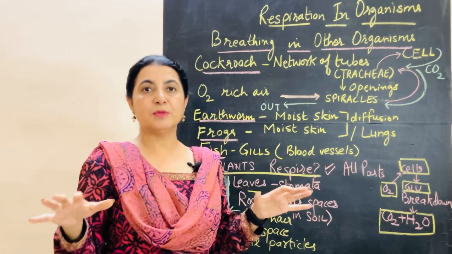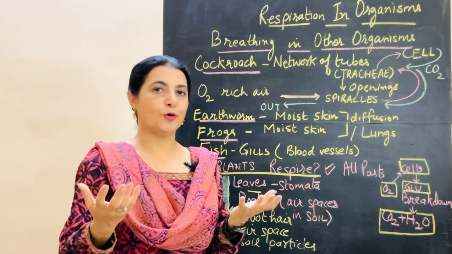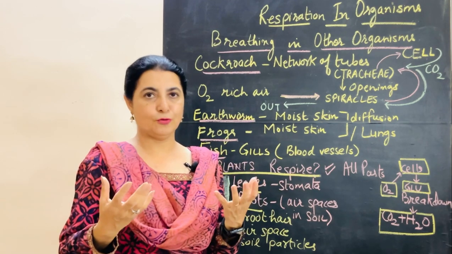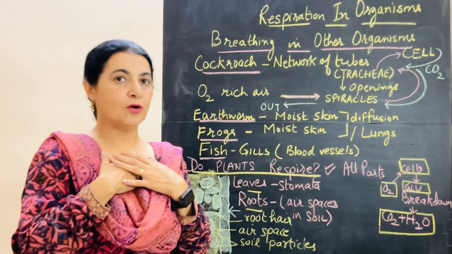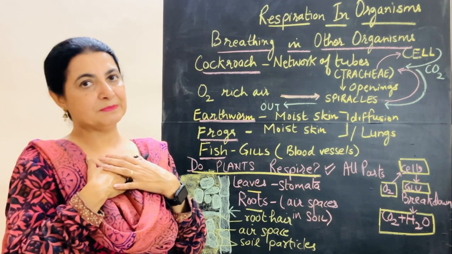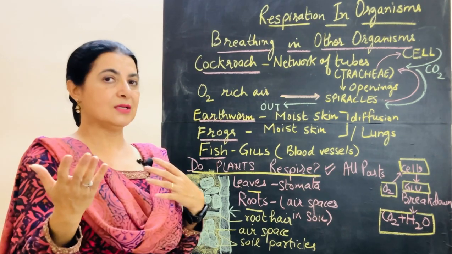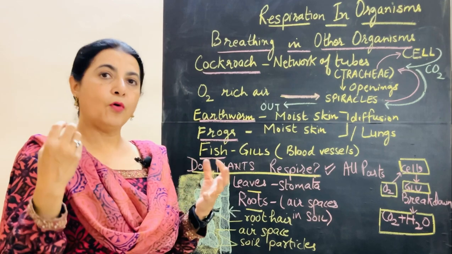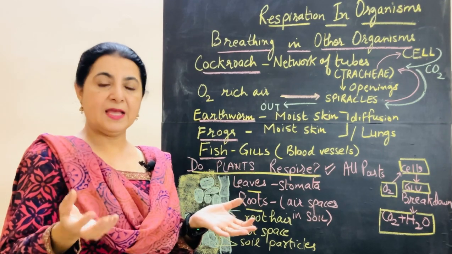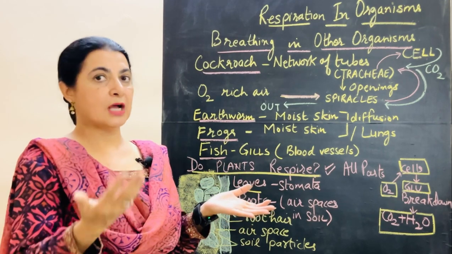There is excess carbon dioxide, and we cannot breathe properly, and we get the feeling that somebody is strangling us, and we are not able to breathe normally. So this is the reason that we need to remember that all the plants are also respiring. They are also taking in oxygen, giving out carbon dioxide.